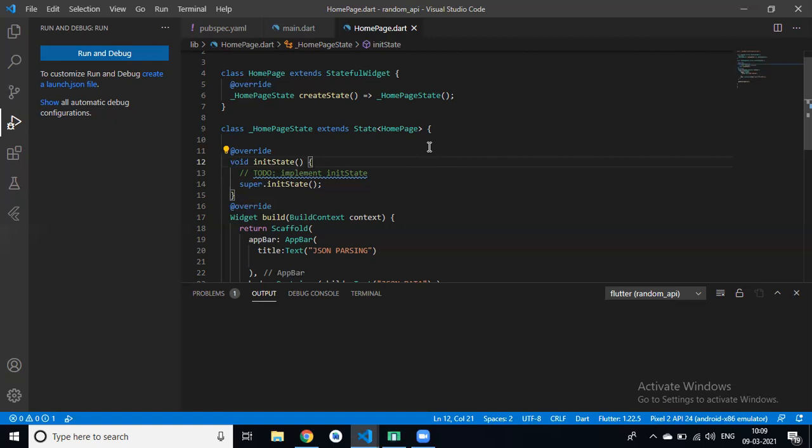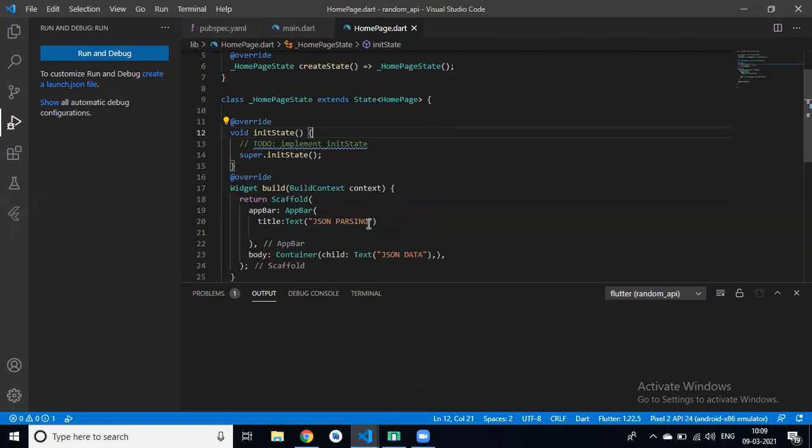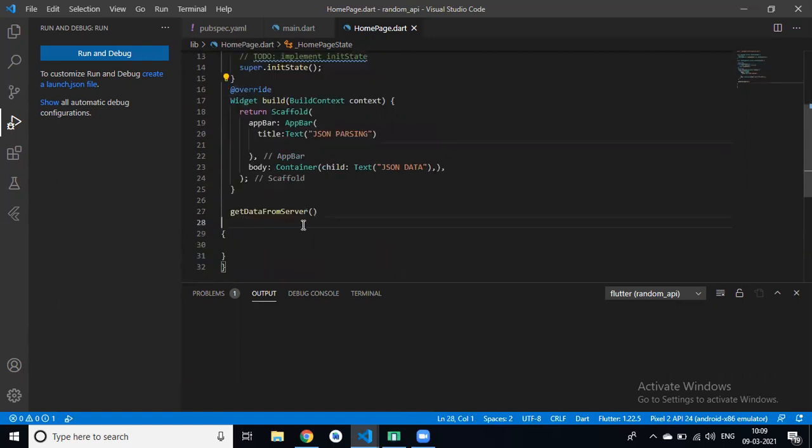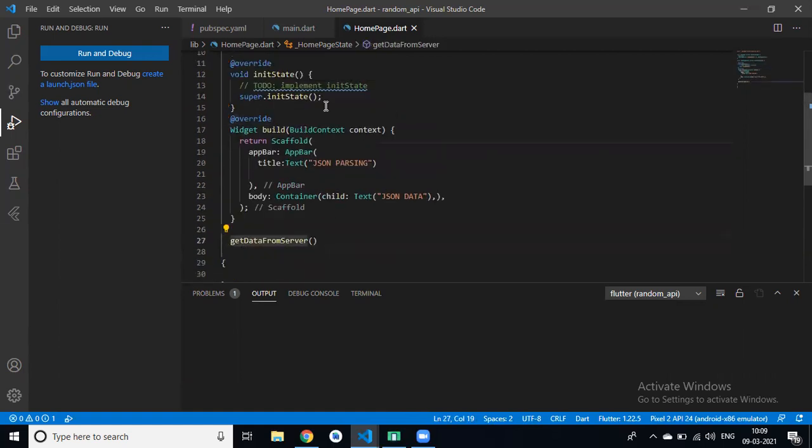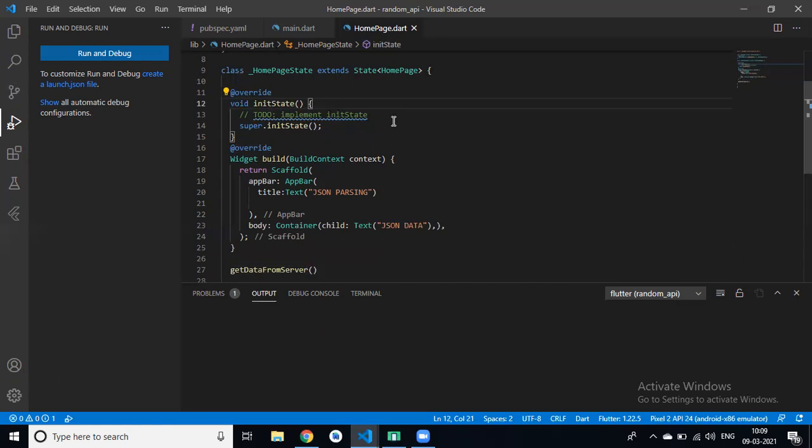Clear? What we want now is, when the application is launched, we show a list of users in front of the screen, right? So first we have to call this method, get data from server, in init state. Clear? Basically this is the life cycle of Flutter.